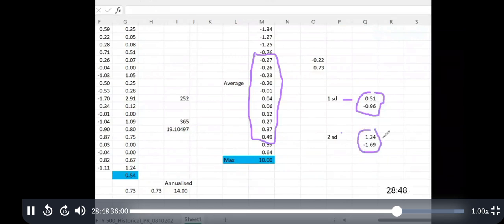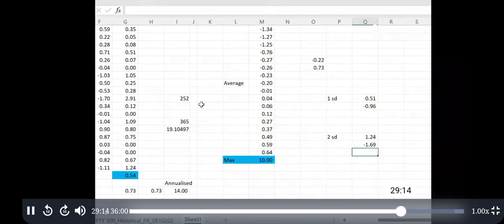Now you can see 1.24 here, to 1.69. So now this is covering almost 95% of the data. Now this is a very small dataset. If you take a huge dataset, then you will see the exit. Now it is covering the entire thing, but this is the concept. If three standard deviations are taken, then 99% of the data will be covered. Okay, this is the concept of standard deviation and volatility.